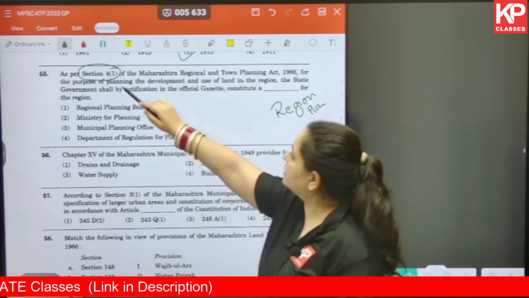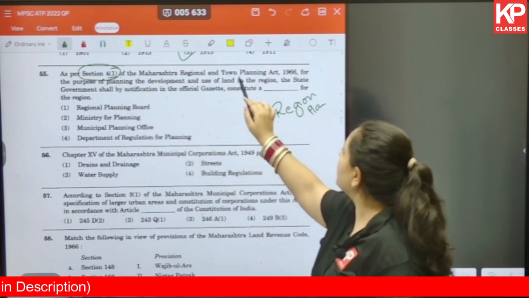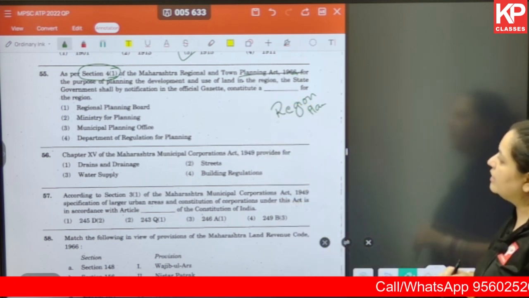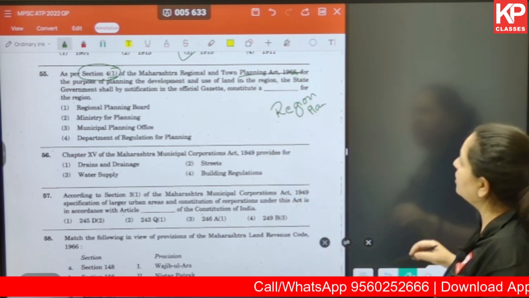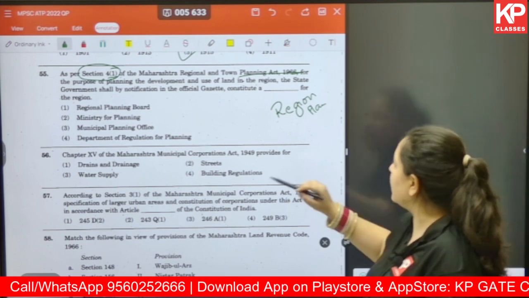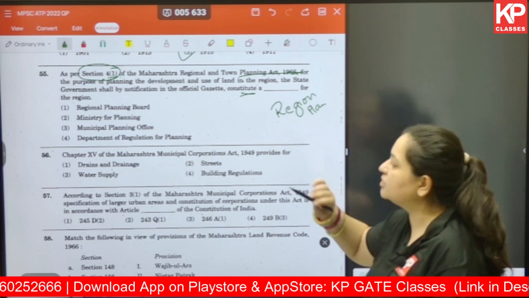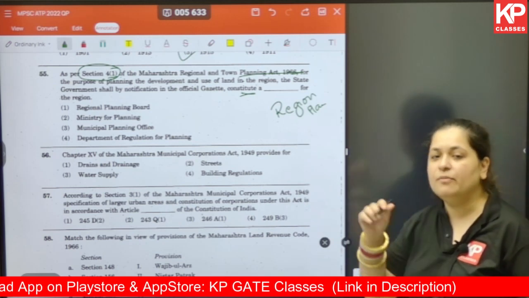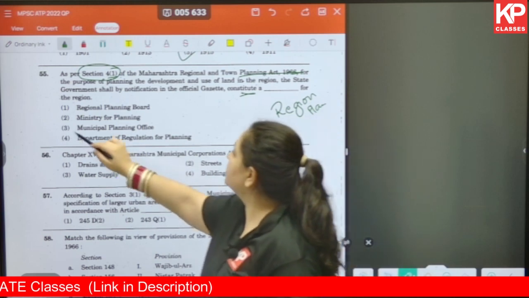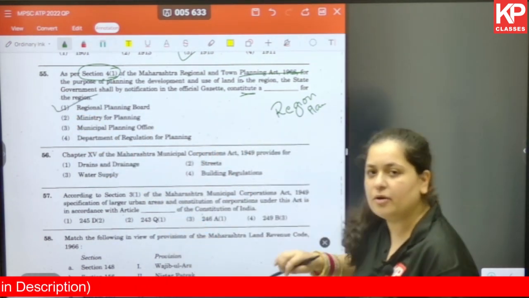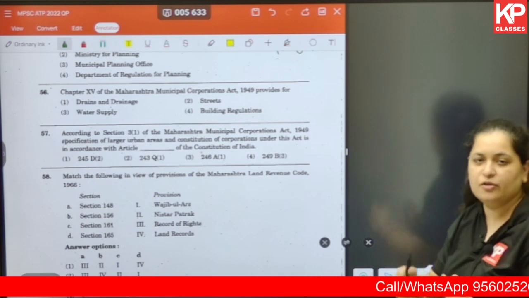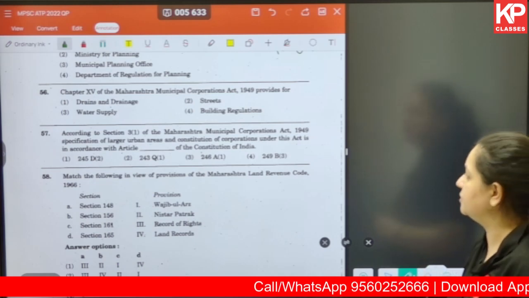Now under section 4.1 of the MRTP Act 1966, for the purpose of planning the development and use of land in the region, the state government shall, by notification in the official gazette, constitute a dash for the region. I hope without even looking at the options, you know that it is Regional Planning Board. We've already talked about this in our part 1. I hope you recollect. So again, you find a repetition in question.